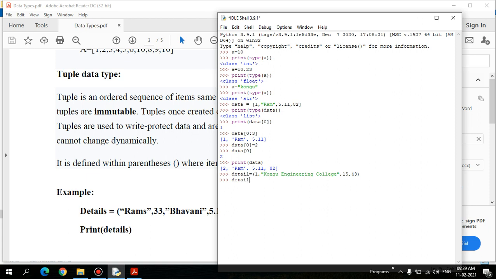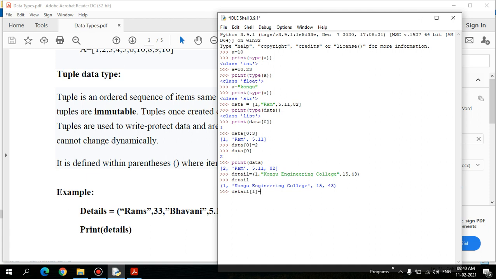And as I said, we need to test changing also. If I print, yes, it prints that tuple, and if I try to change any of the items, for accessing the data item you need to use the square bracket only.